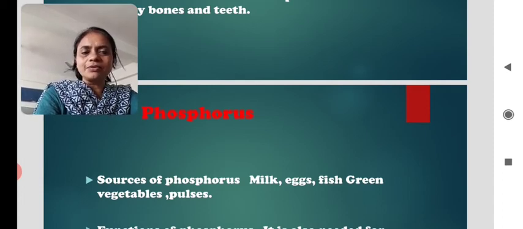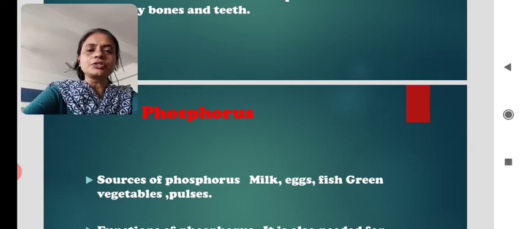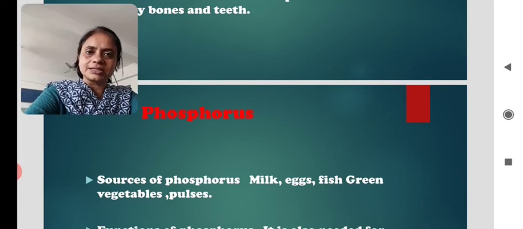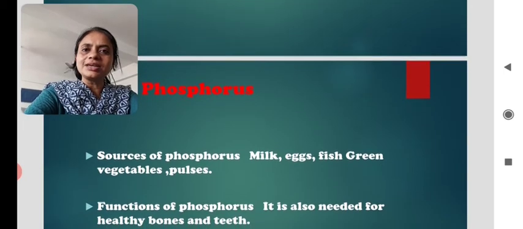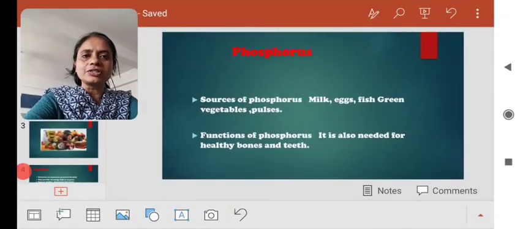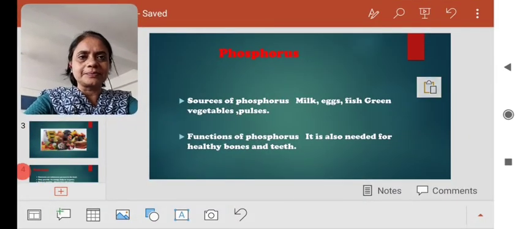In the bodybuilding food we have learned about proteins, and here phosphorus is a mineral and that is also found in the pulses. So why should we eat this phosphorus or pulses in the form of milk, egg, green vegetables and fish? Let's know the function of this phosphorus.